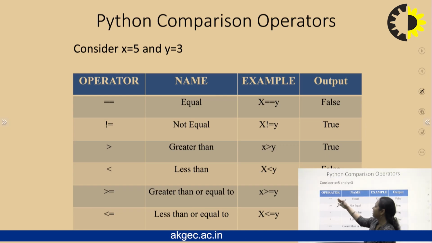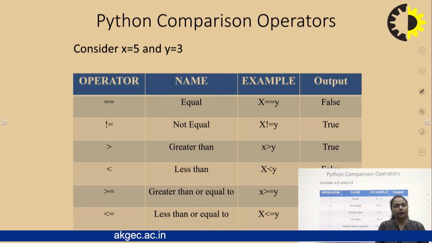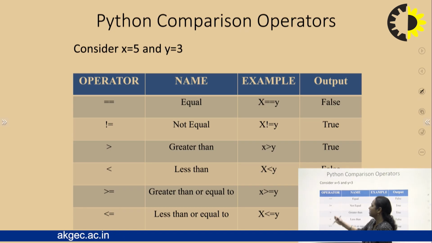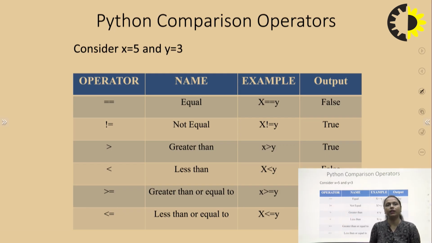These are simple and the same as supported by other programming languages also. If I write double equal to, it means I am comparing whether the two values are equal or not. For example, take 5 and 3 as the two values. If I write x equal to y, that is 5 equal to 3, the answer will be false, because 5 is not equal to 3.